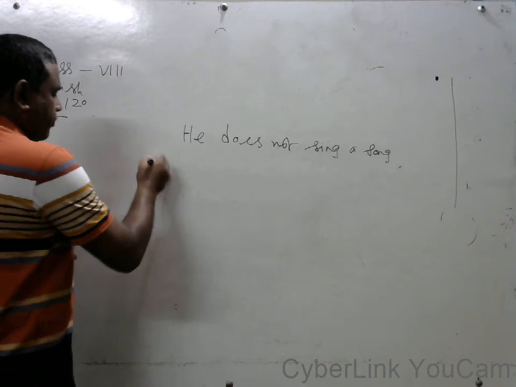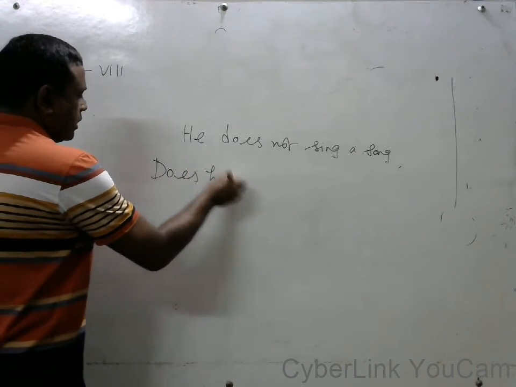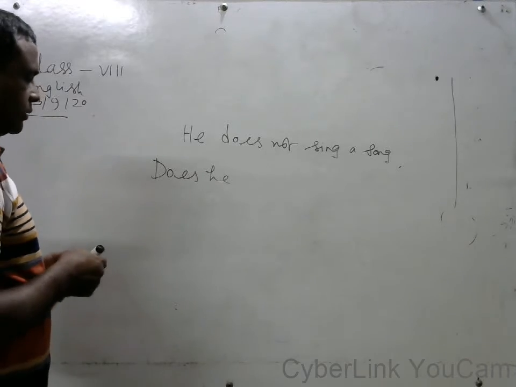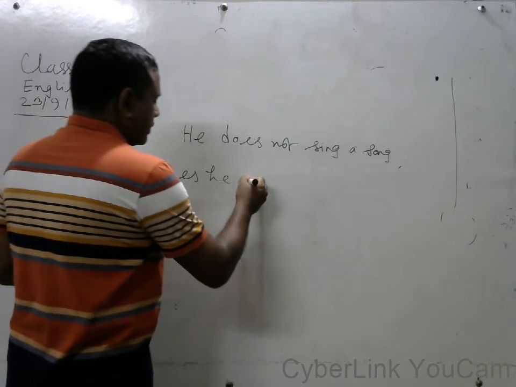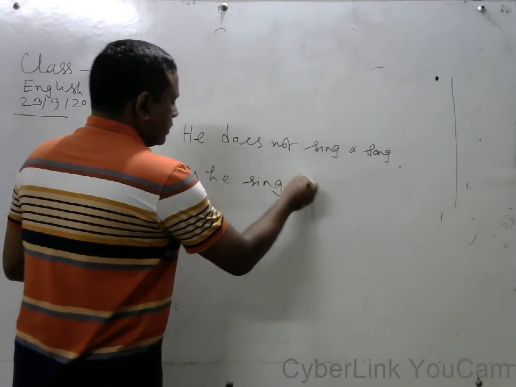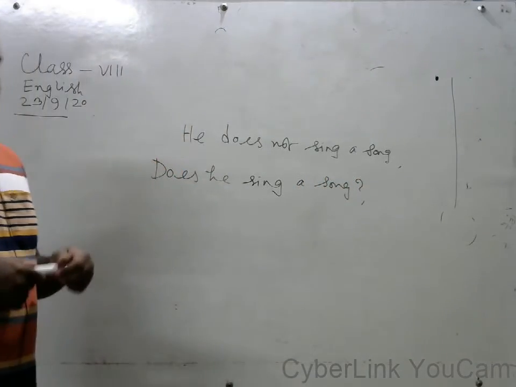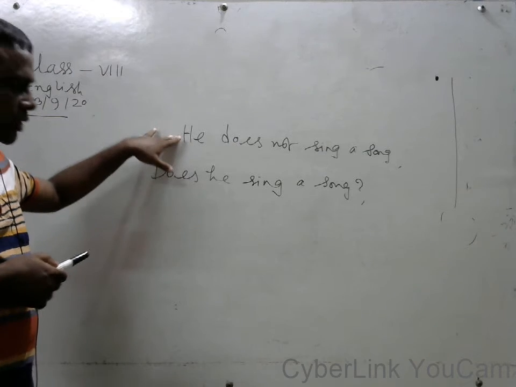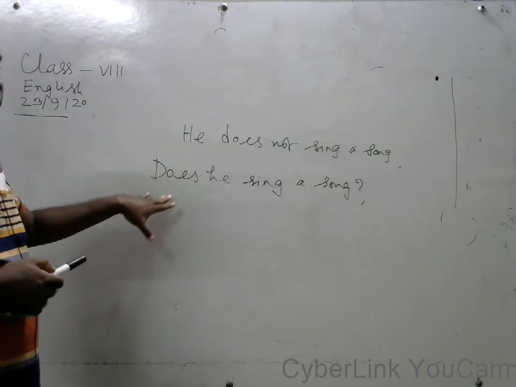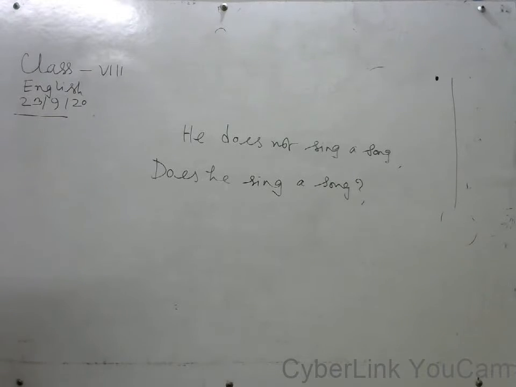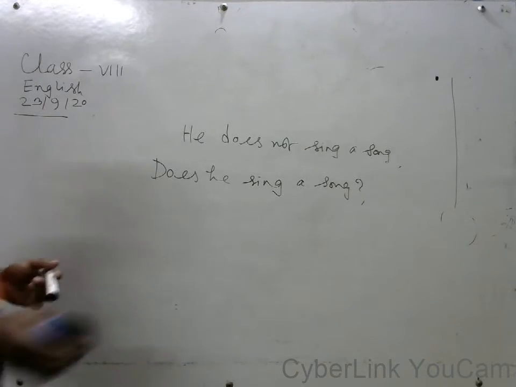Does he? And you have to omit not. Does he sing a song? We can change it this way into interrogative. He does not sing a song. Does he sing a song? Okay.